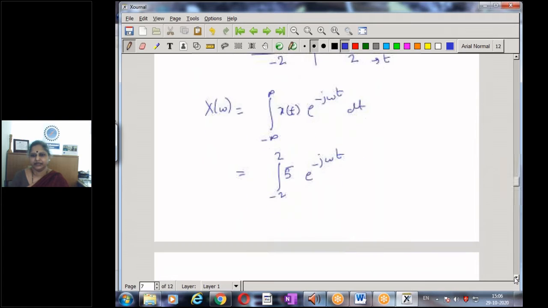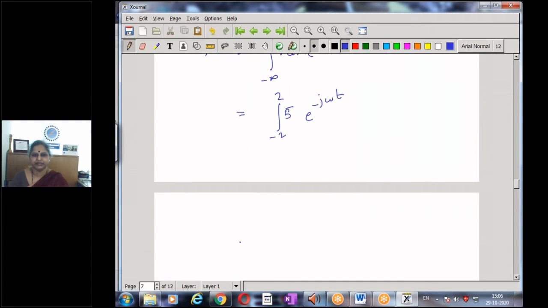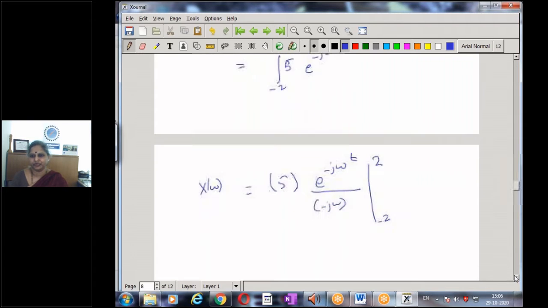I can simplify it further and compute the integration. The magnitude 5 remains, e to the power of minus j omega t divided by minus j omega, with the limits of integration from minus 2 to plus 2.